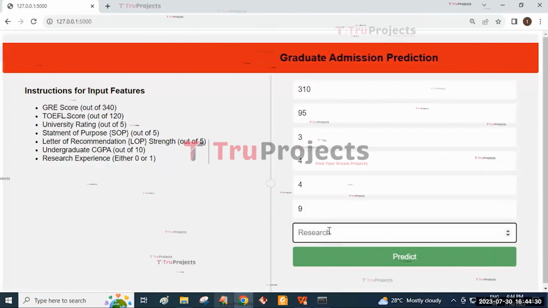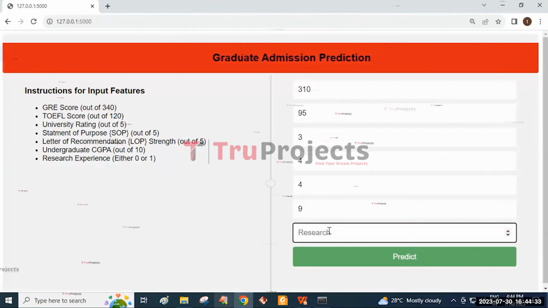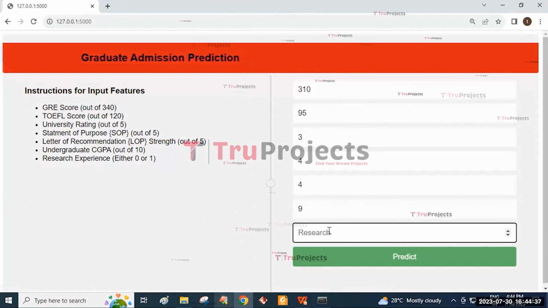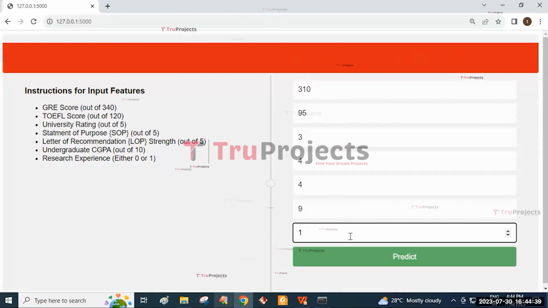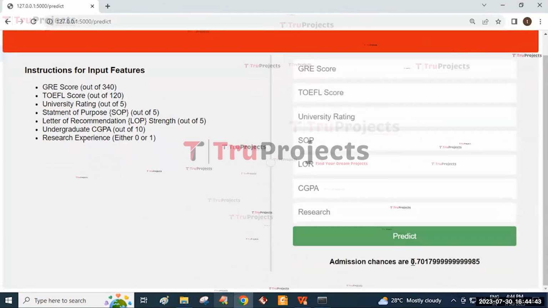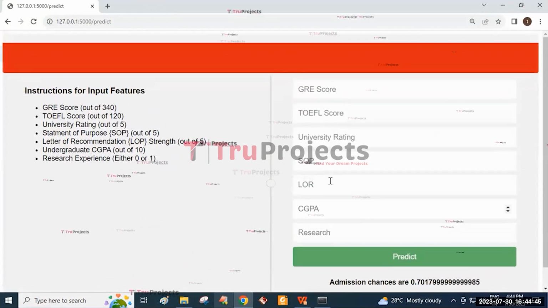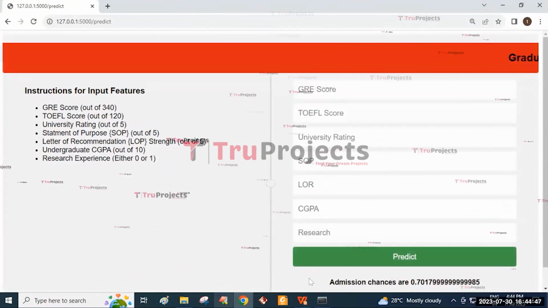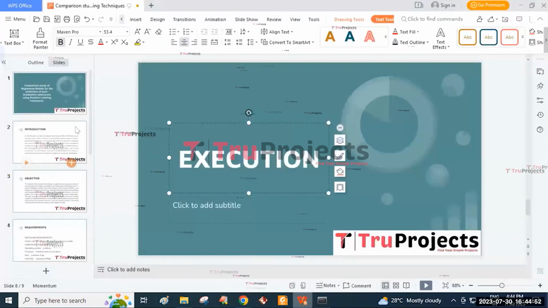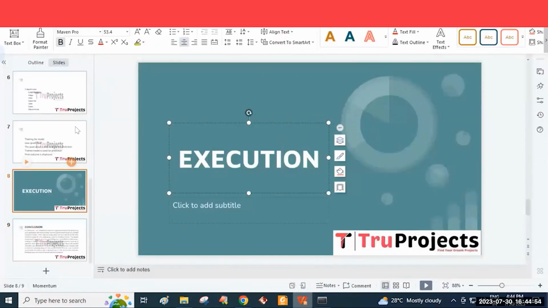And the research experience is 1 or 0, meaning if you have experience in research, then you enter 1. If not, then you enter 0. I'm entering 1 and then click on the predict button. Here I predicted the admission chance is 70%. And this way we can find the chance of admission by using the various regression models.